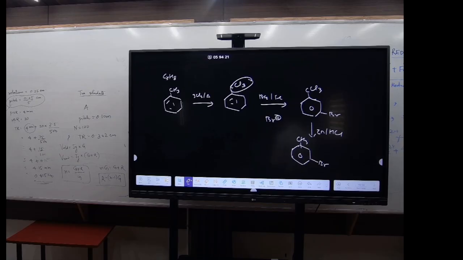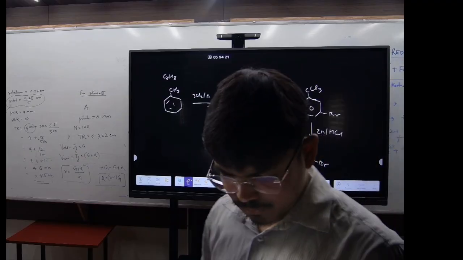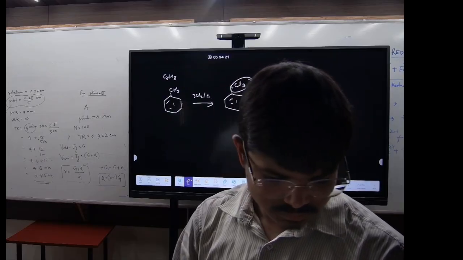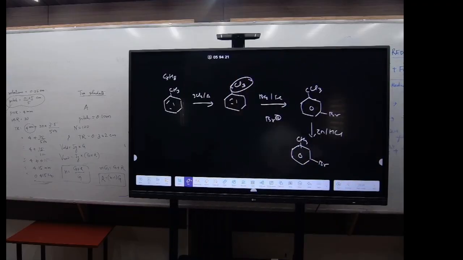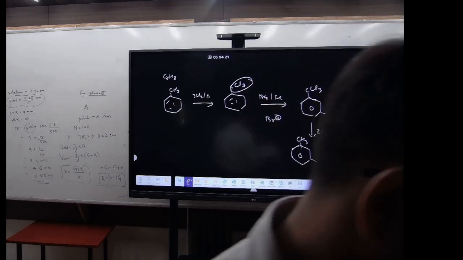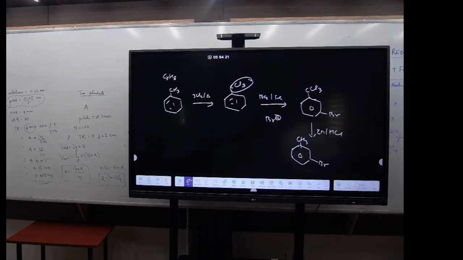Now coming to question 14. Here I am looking at the correct sequence of the bond enthalpy of the C-X bond. The C-F bond is highly strong, that's why it is very difficult to break. And the C-I bond is very weak, so it is very easy to break that bond. So the first option is correct. Clear? This is done.